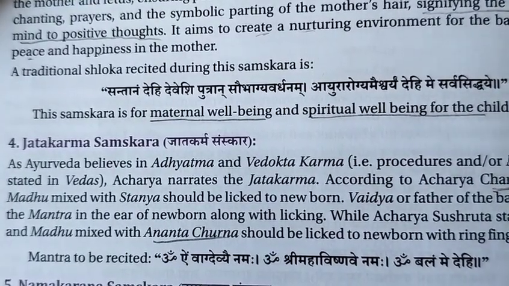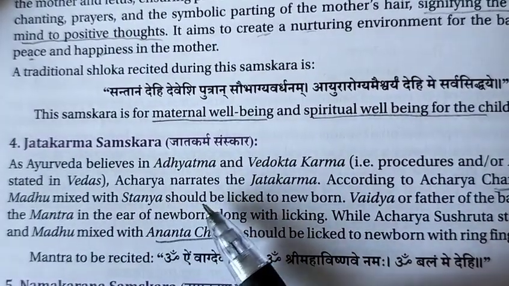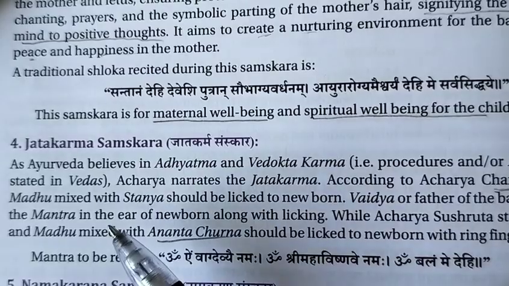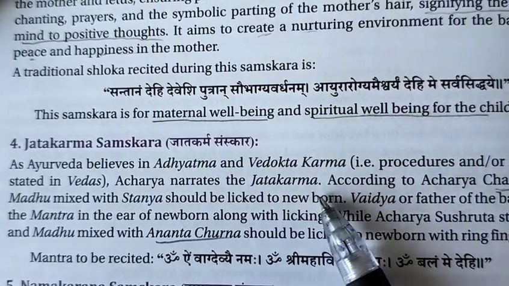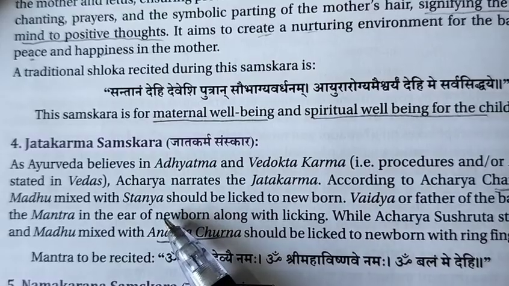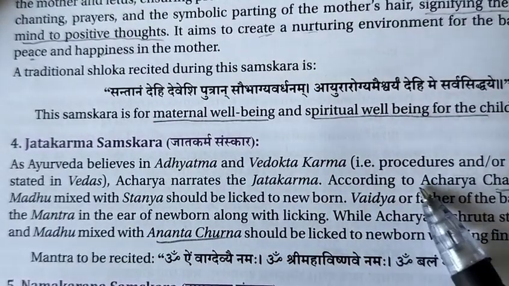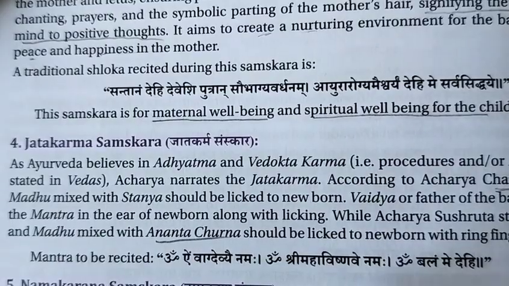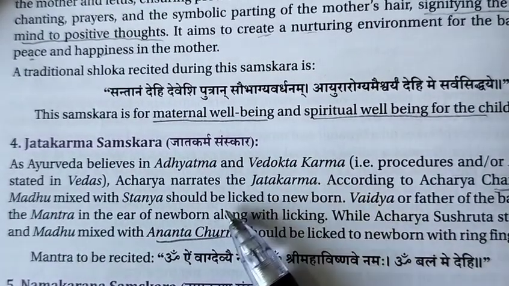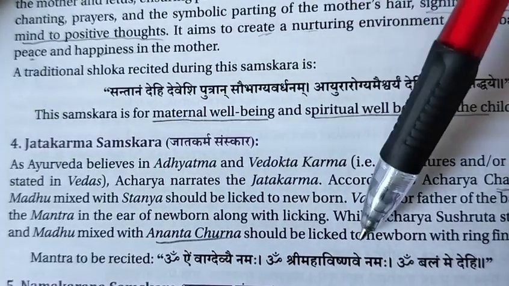Charak says that Ghrita and madhu mixed with stanya should be licked by the newborn. And the Vaidya or the father of the baby should recite the mantra in the ear of the newborn along with the licking. These are simultaneous things: chanting the mantra in the baby's ear as the licking starts, right?